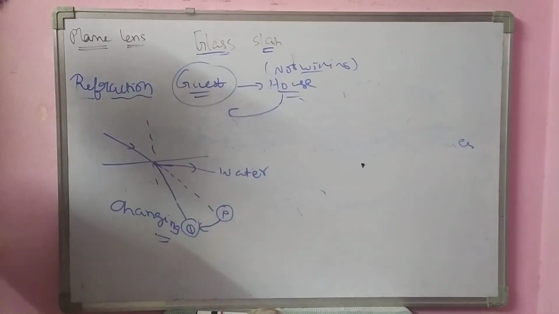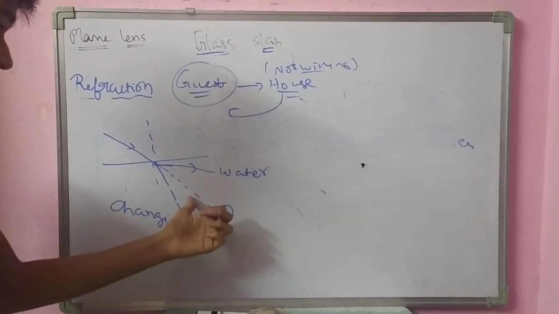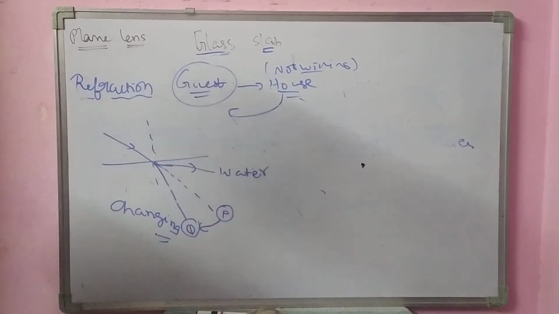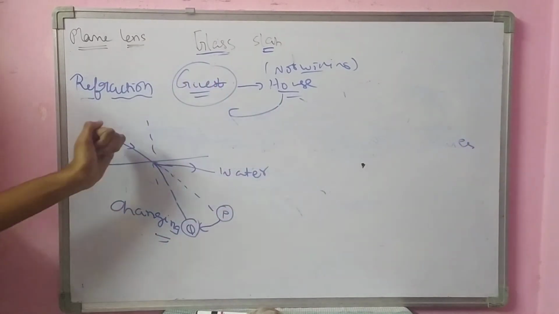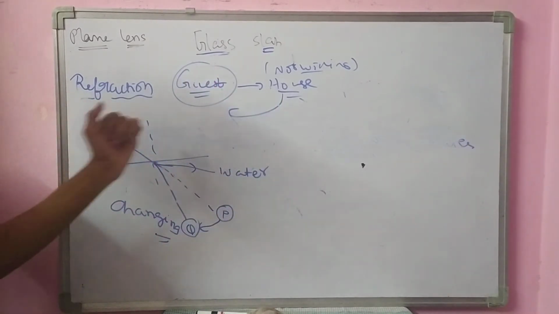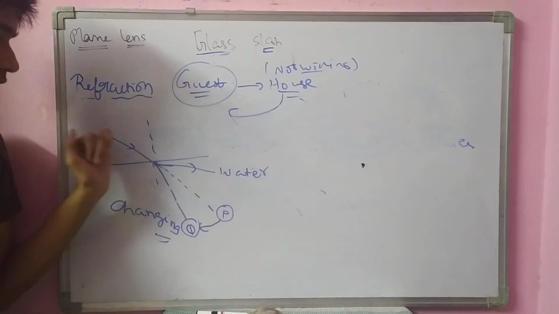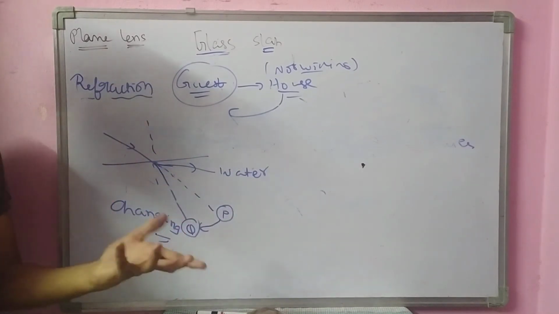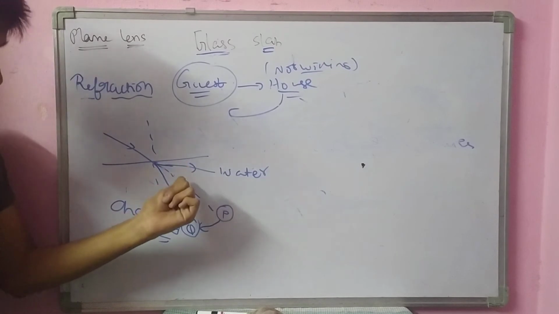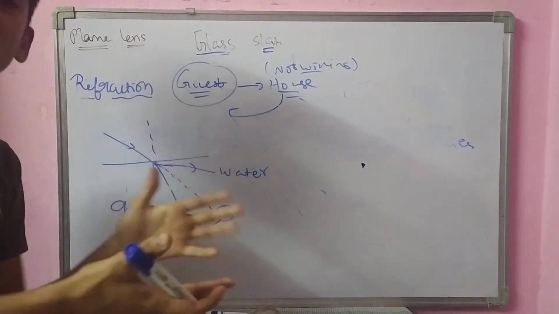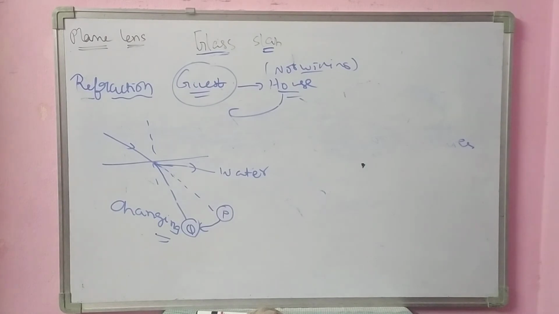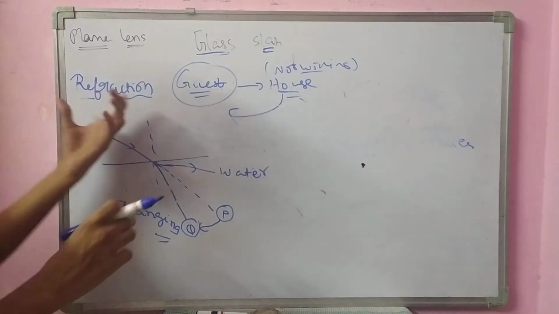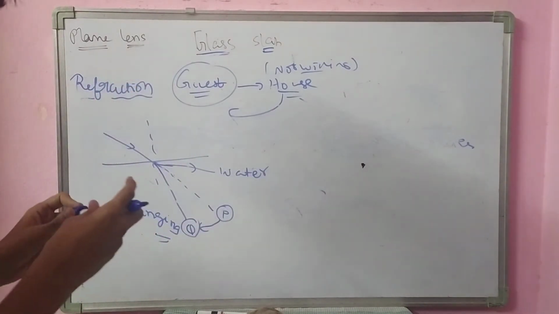Will we say that to our guest? No. In the same way, the other medium also won't say it. The guest can't be as free as in his own house, right? In the same way, the light, which is free in its own medium, can't go into another medium and stay freely. It has to obey its laws. In this manner, this property is called refraction.